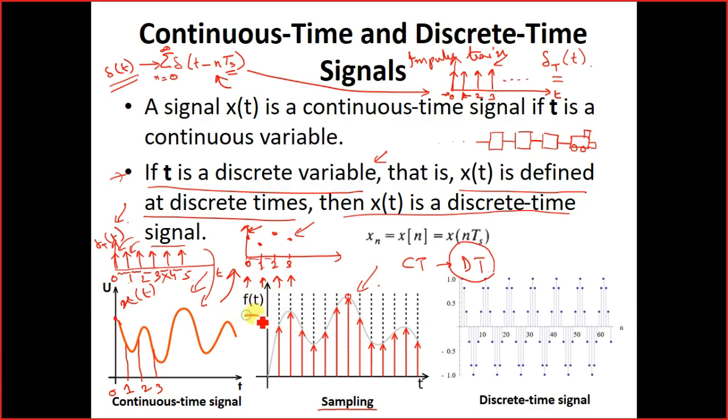We are not considering all the values within the signal x(t). So this process is called sampling. Okay, now after sampling we get discrete time signals.